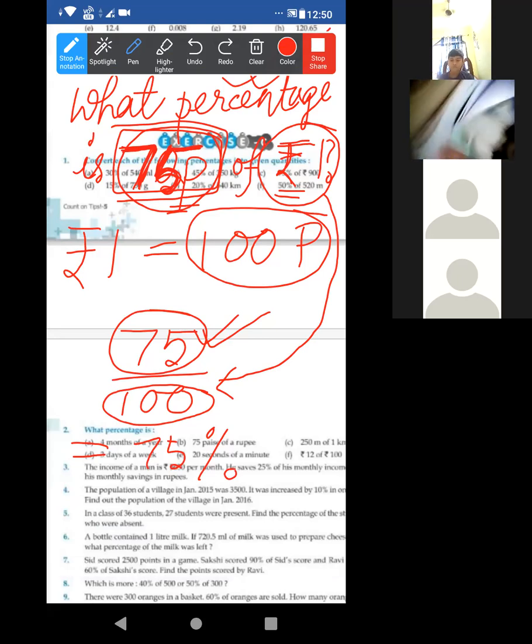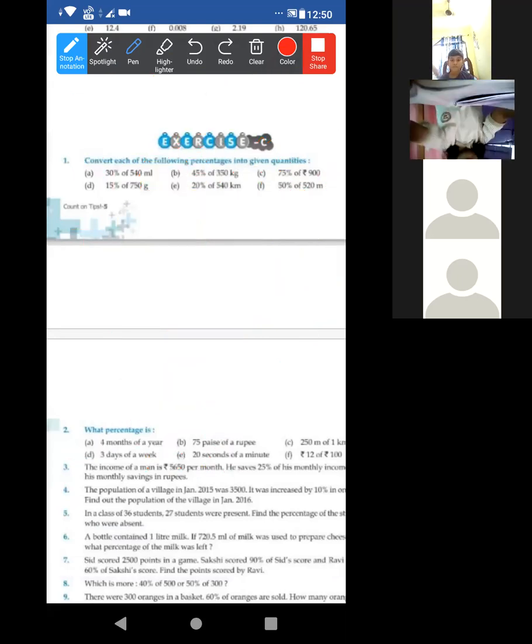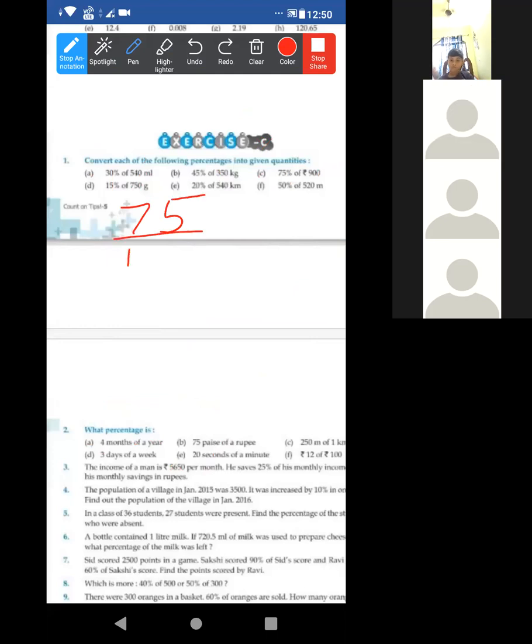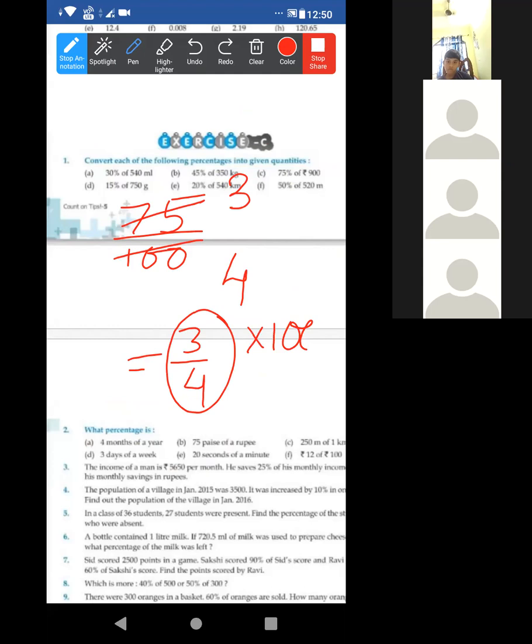Now let me explain that process. If you cut 75 by 100 by 25, we can easily get 3 by 4. But after that, again we have to convert into percentage. Then again we have to multiply by 100%, because it is a fraction and the question asks for the percentage, not the fraction.